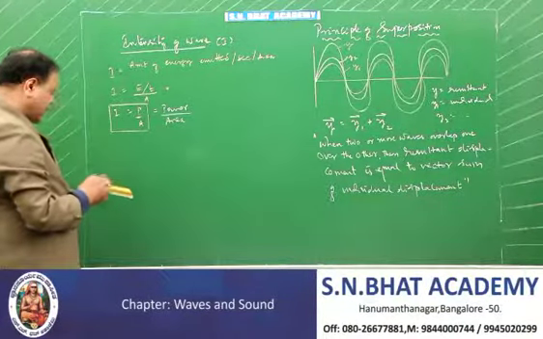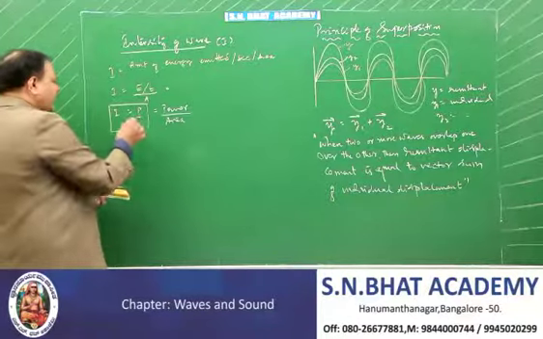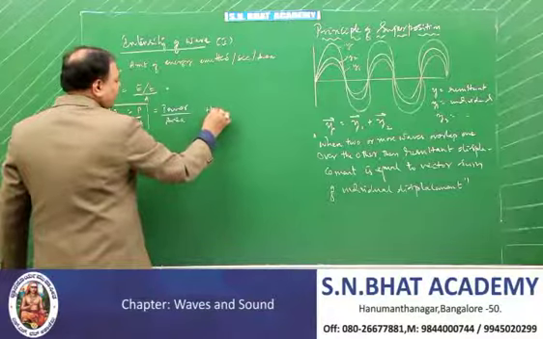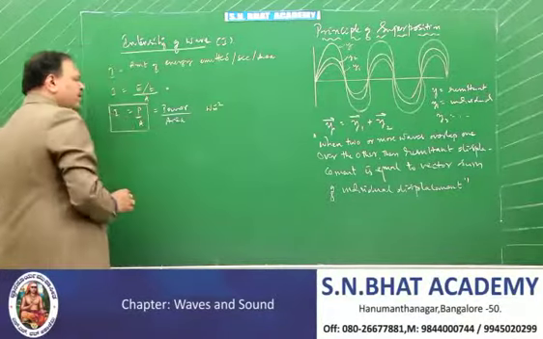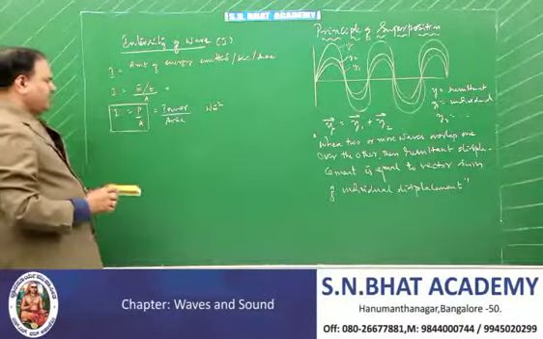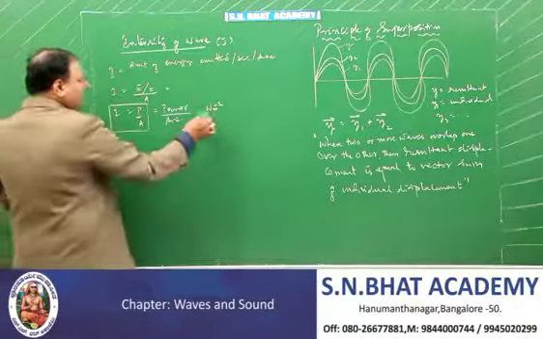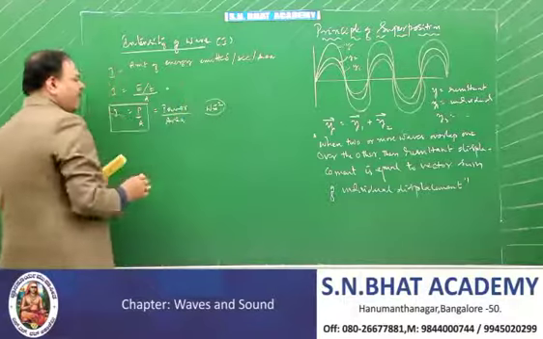This is another expression. And if you ask me what the unit is: unit of power is watt, unit of area is meter squared. If it comes to the numerator, it is meter to the power of -2. So the unit of intensity is watt per meter square. Very important.